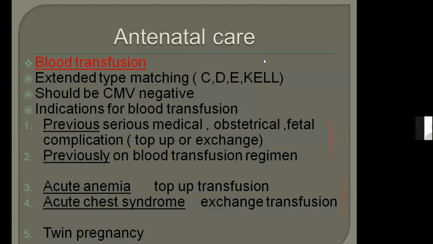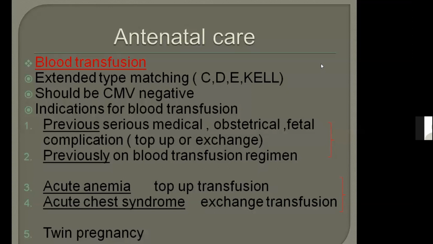Okay. Now, blood transfusion. Again, it is a very important topic, and you should know in thalassemia, in what conditions you need to transfuse blood, and in sickle cell, in what conditions to transfuse blood. So first of all, how to transfuse blood? The blood should be extended type matched in pregnancy, not only in sickle cell disease, but in all conditions in pregnancy.